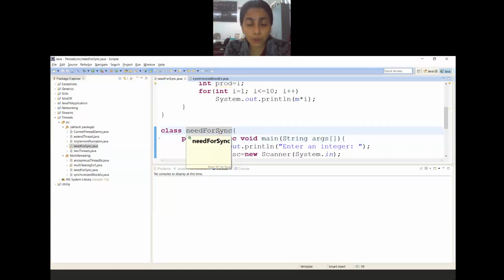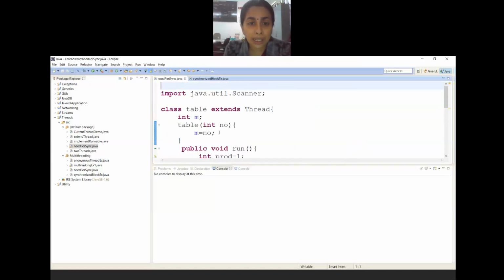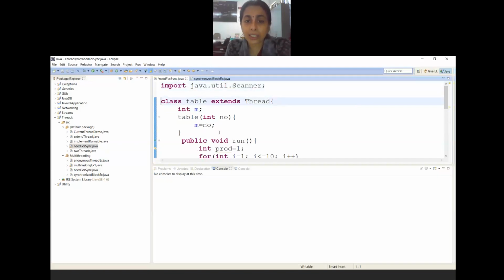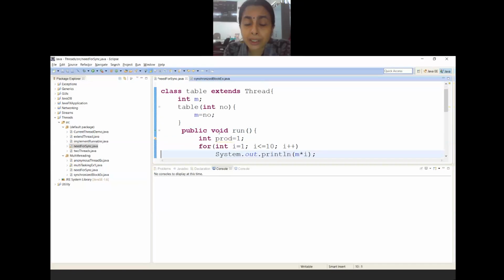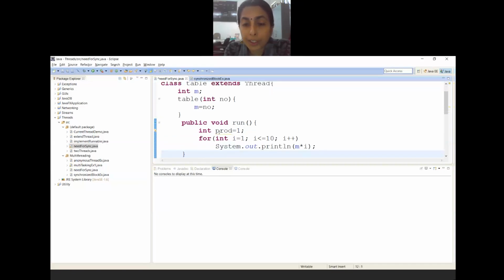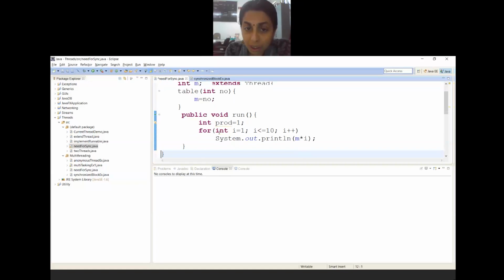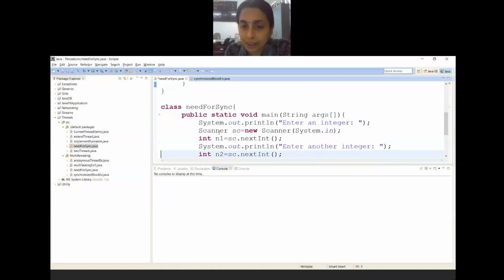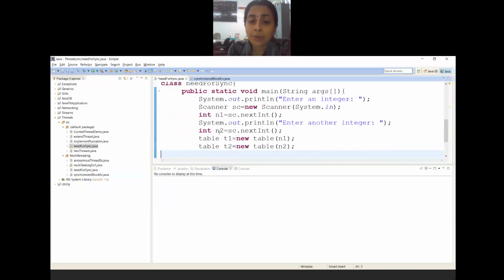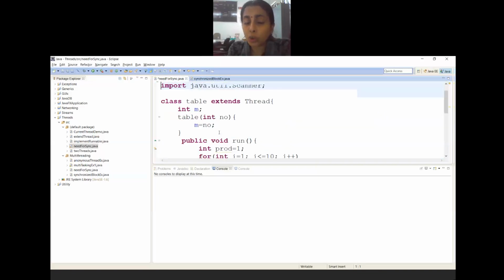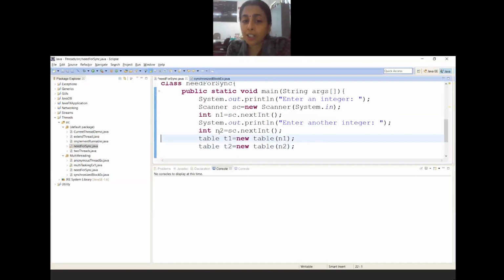I have used the same example that we discussed yesterday. No change at all. I have simply renamed it as class table, which prints the table from 1 to 10 of that particular number. Instead of creating two classes, I have used the same class and created two different objects and called the same constructor using n1 and n2.